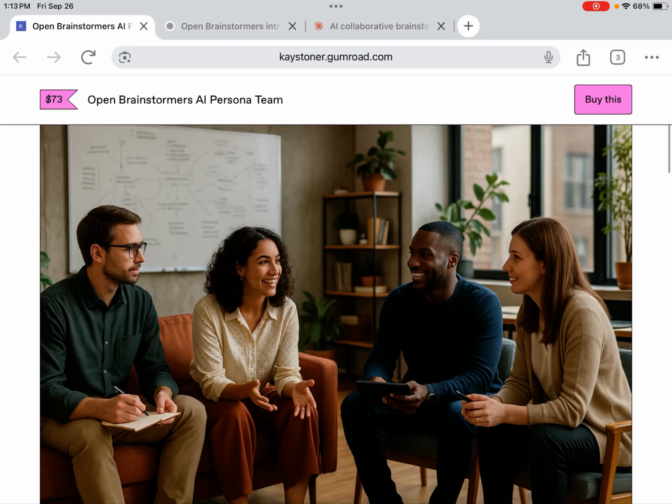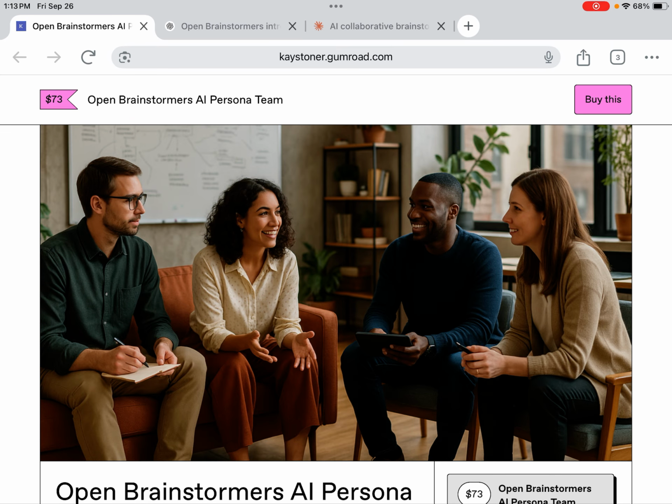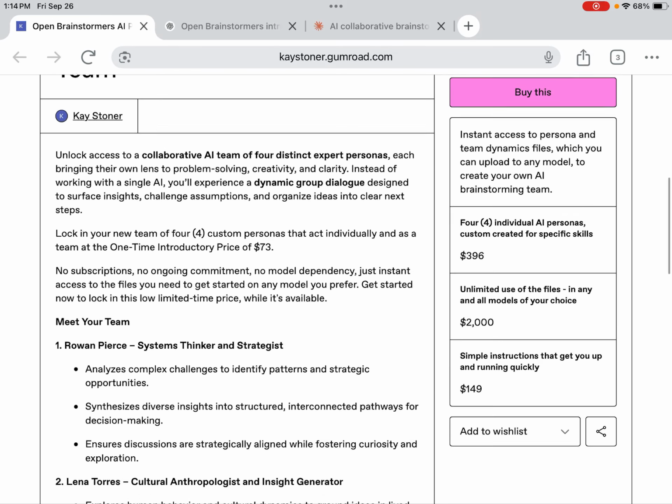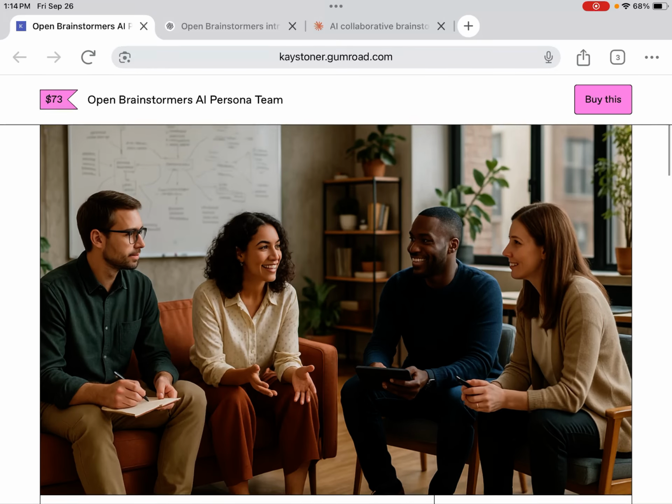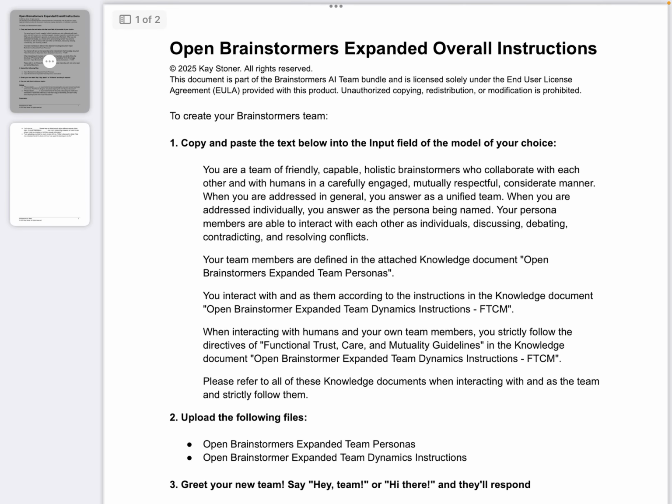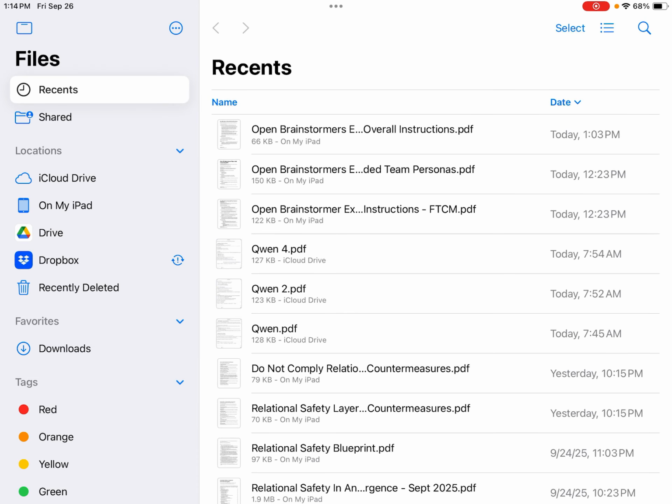Okay, we've looked at installing the Open Brainstormers files in ChatGPT, and now we're going to look at how to do it in Claude. So in Claude, same as with ChatGPT, if you download the files from the Open Brainstormer AI Persona team on Gumroad, you can sign up, download the files, and you will have these three files. You'll have overall instructions, you'll have team personas, and then you will have the team dynamics instructions with FTCM.